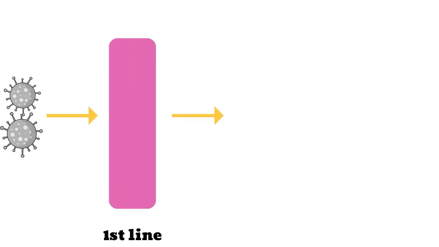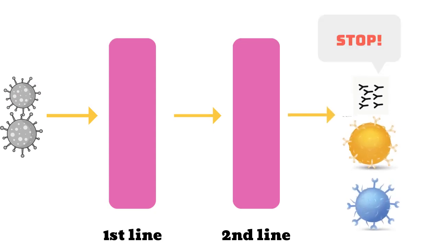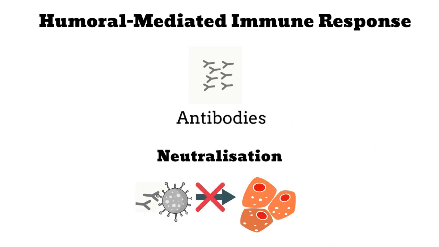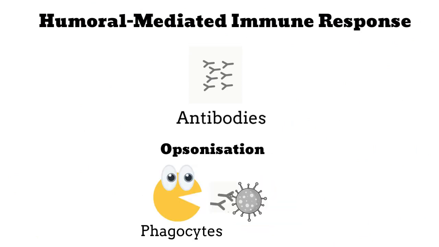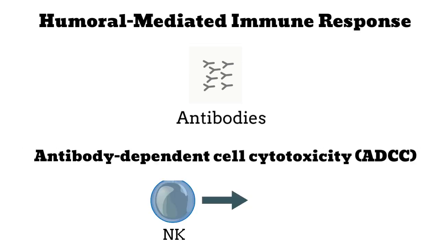However, the virus can evade parts of innate immunity because the virus can mutate rapidly. Sometimes, innate immunity alone is not efficient to clear off the virus. So acquired immunity is important here because it is very specific in response to the antigens. For humoral-mediated immune response, antibodies are very important. The function of antibodies is neutralization, which prevents invasion of pathogens. Second is opsonization to enhance phagocytosis. Third is activation of complement system, which involves complement proteins in infected cell lysis. Last one is ADCC, which can activate natural killer cells.